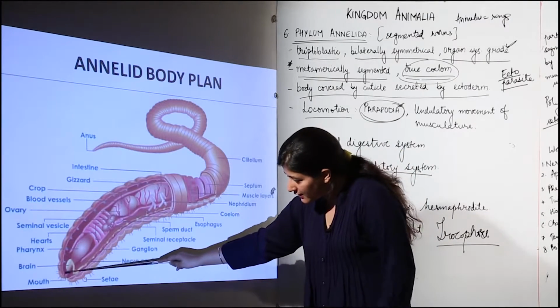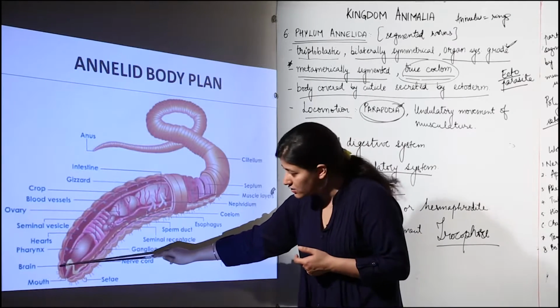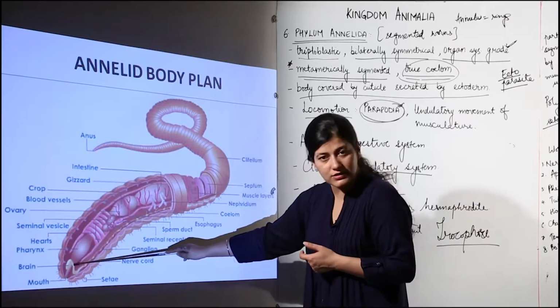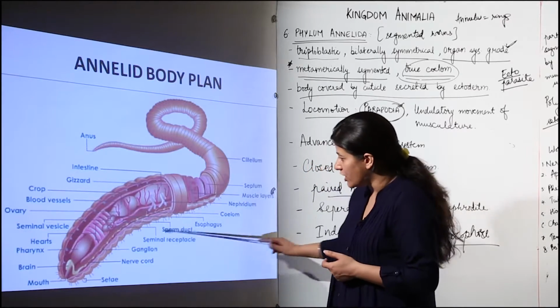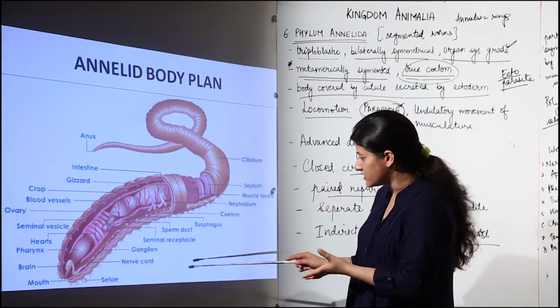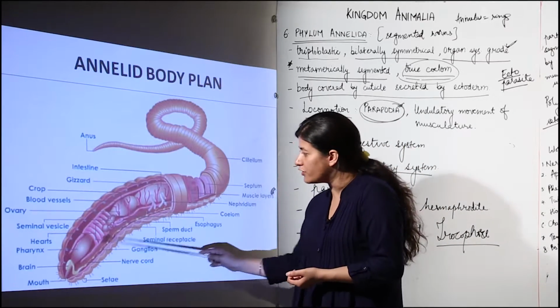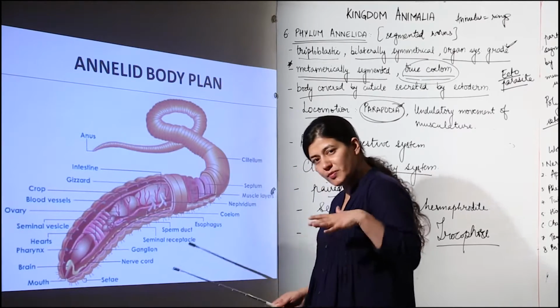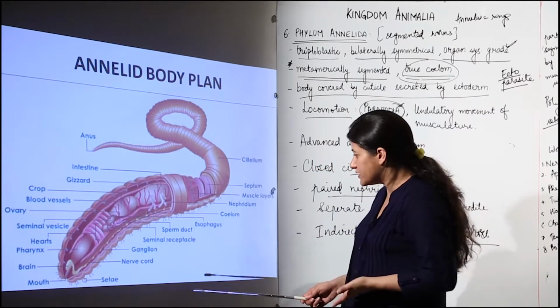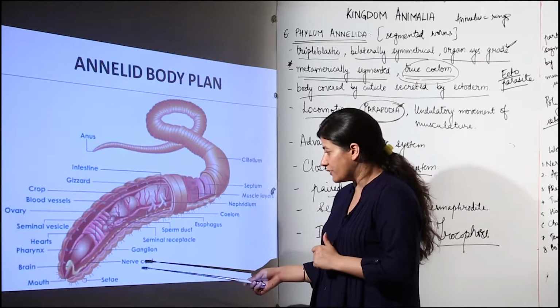Towards the mouth you see the supraesophageal ganglion, known as the brain because it is present above the esophagus. There are setae, which are for movement. In case it is not doing that, there would be musculature responsible for movement. There are two ventral nerve cords running parallel to each other towards the ventral surface. There are ganglia present in each segment.